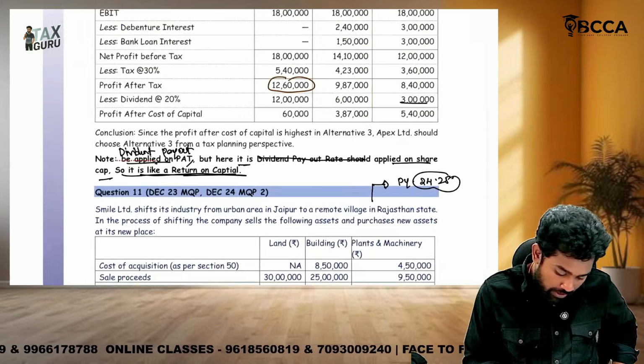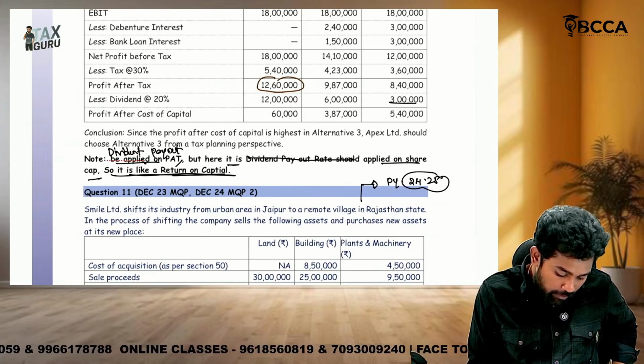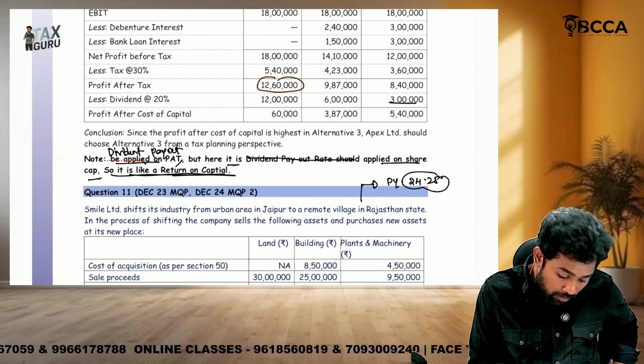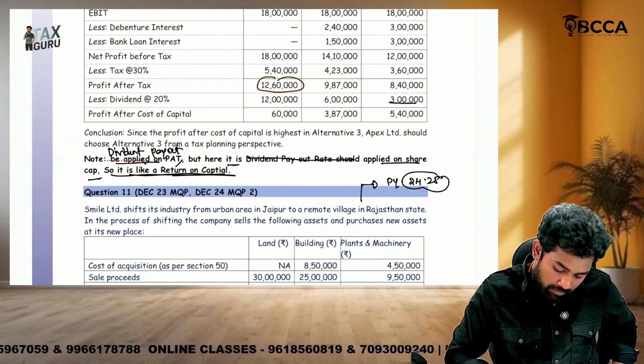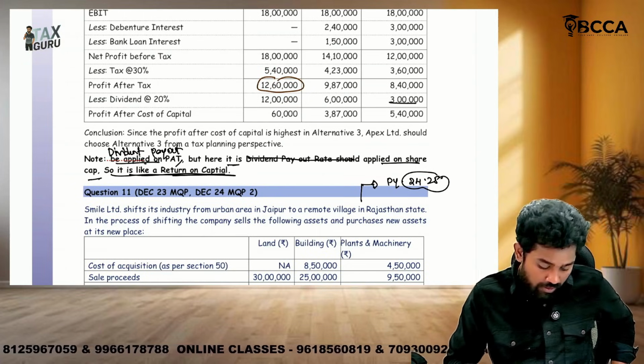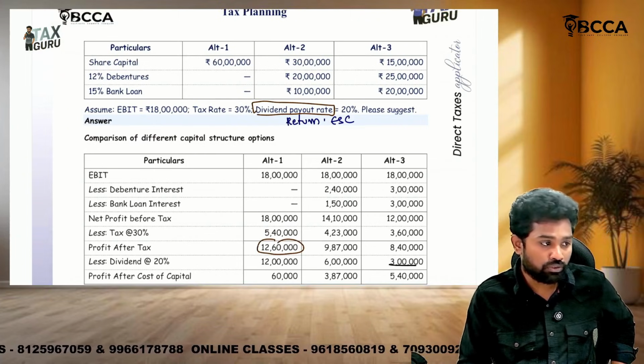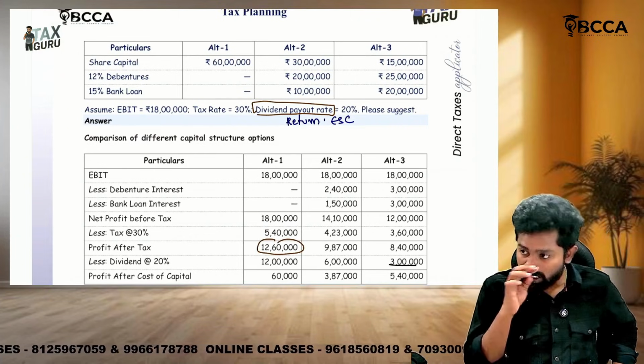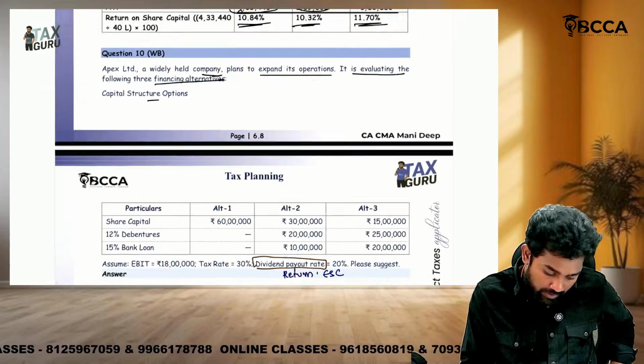Okay, so look at this note, correct it. Dividend payout has to be applied on PAT, but here it is applied on share capital. So that means it has to be taken as return on capital. So even though it is mentioned as dividend payout, you have to take it as return on equity share capital.